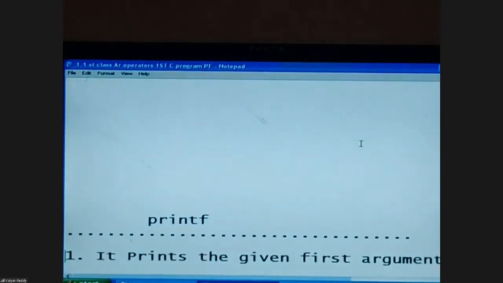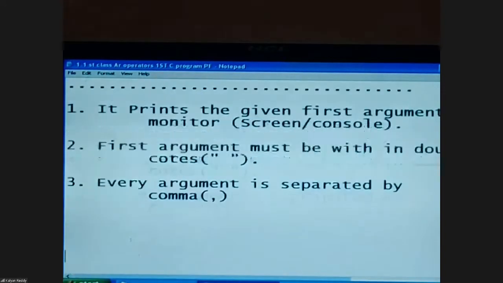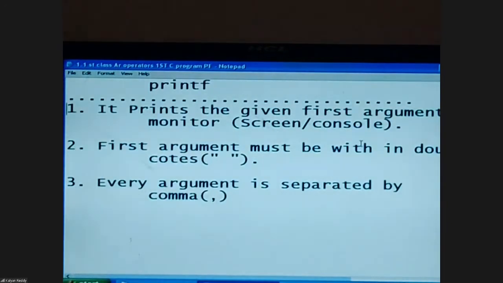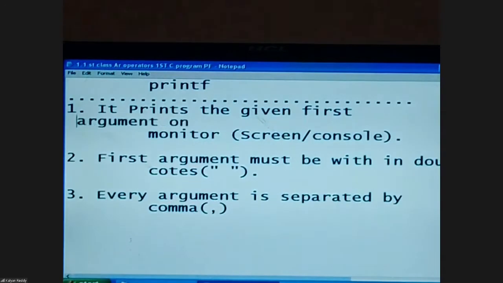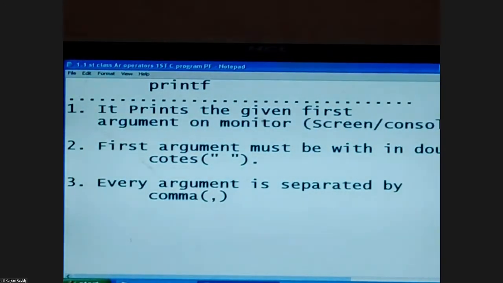Printf definition. It prints the given first argument as it is on screen, or monitor, or console.